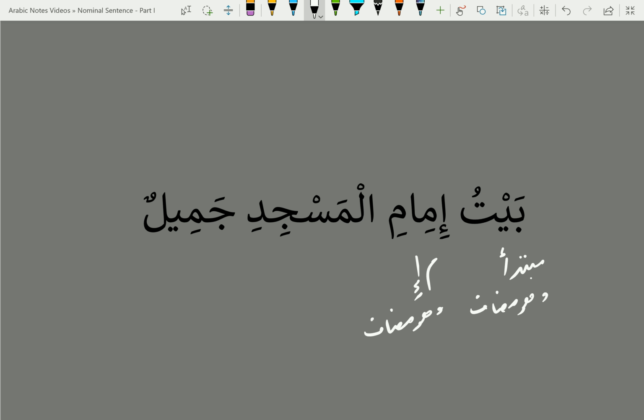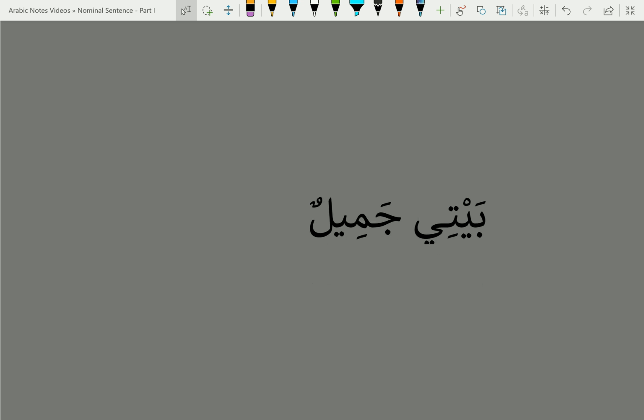And then al-masjidi is again mudaf ilayhi. Now, wherever we find mudaf ilayhi, we are supposed to put an X on top of it to indicate that this cannot be mubtada or khabar. And then we are left with jamilun, which, as we saw before, is actually khabar. So: the house of the imam of the masjid is beautiful.